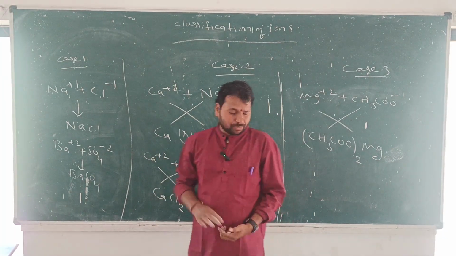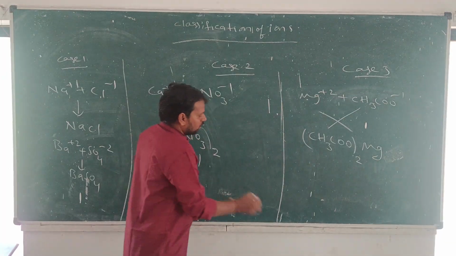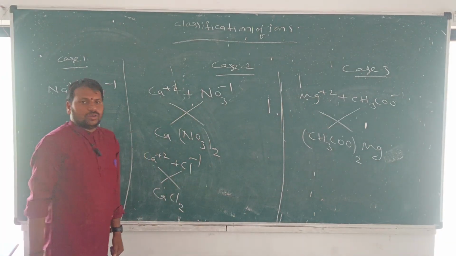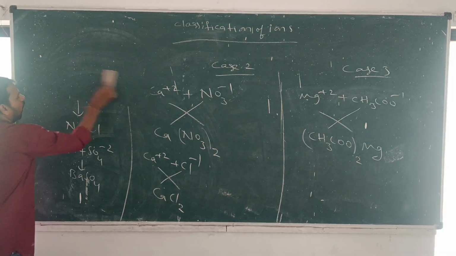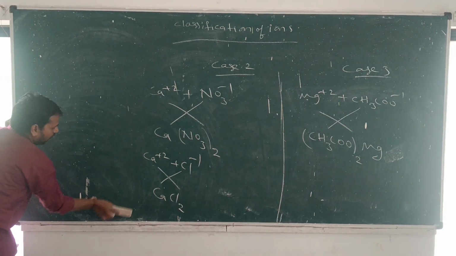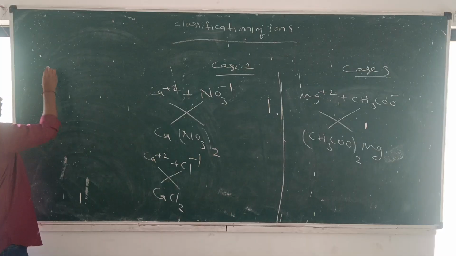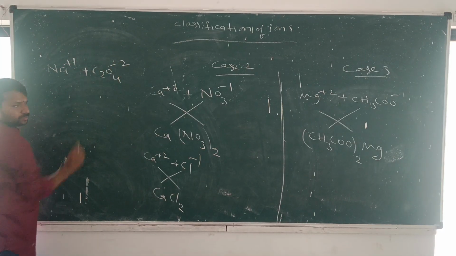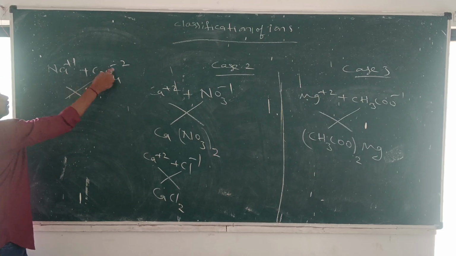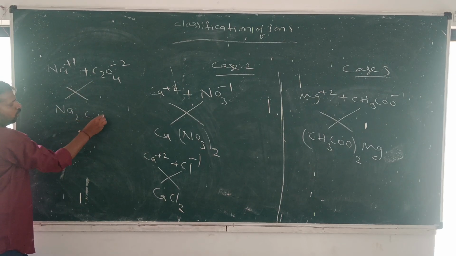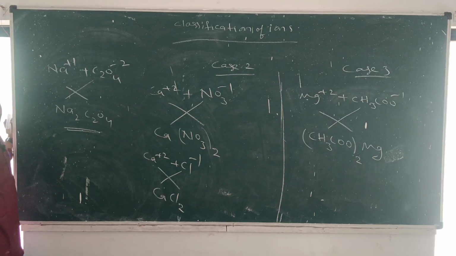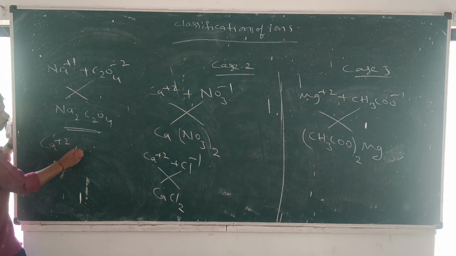If I want to write the sodium oxalate formula, sodium is Na plus 1 from the table and oxalate is C2O4 minus 2. We crisscross because the charges are different. The 2 comes this side, so Na2C2O4, sodium oxalate.